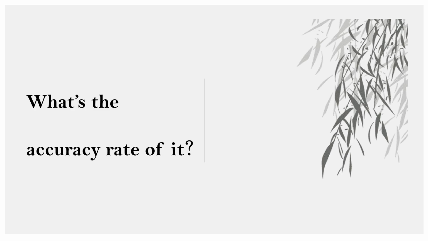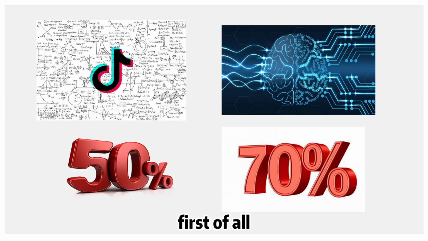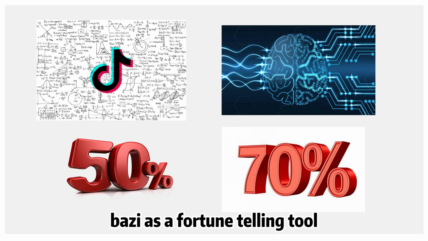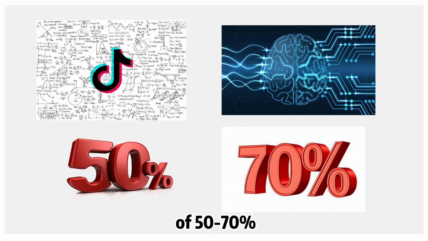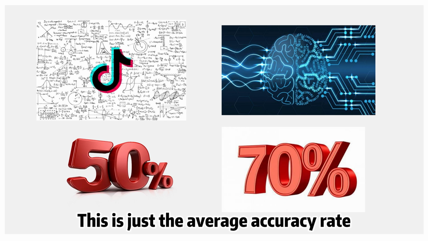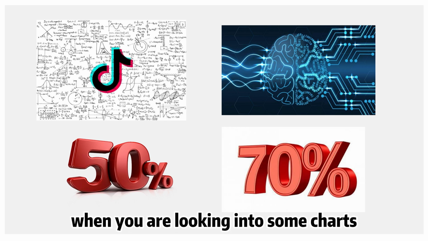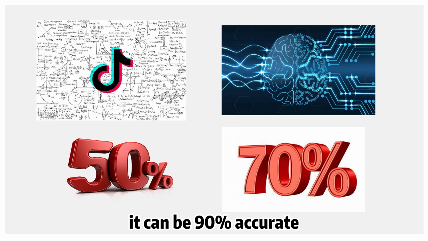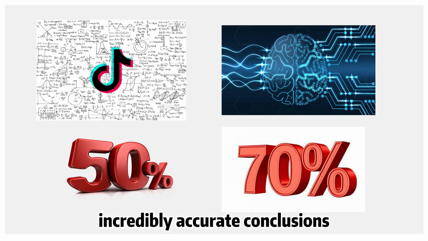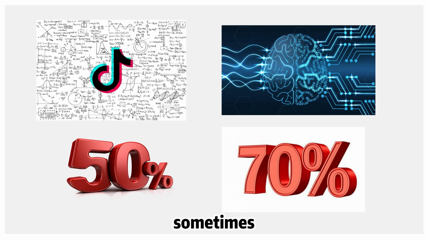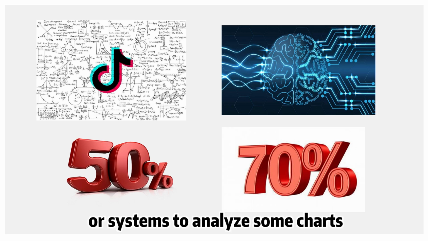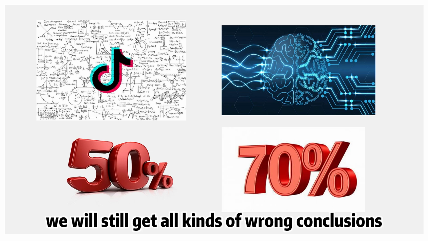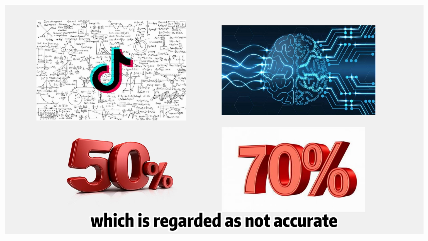3. What's the accuracy rate of it? First of all, in terms of Bazi as a fortune-telling tool, it has an average accuracy rate of 50 to 70%. Attention, this is just the average accuracy rate. When you are looking into some charts, it can be 90% accurate if we get some incredibly accurate conclusions. Sometimes, even if we use the whole 16 aspects or systems to analyze some charts, we will still get all kinds of wrong conclusions, which is regarded as not accurate.